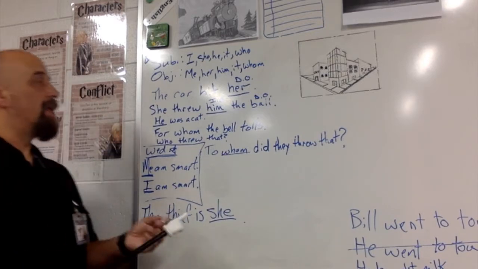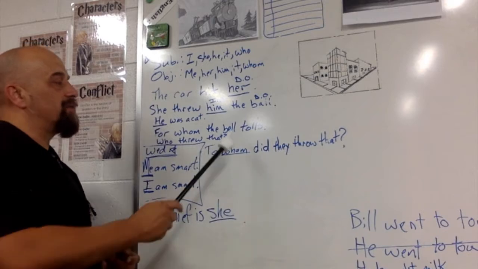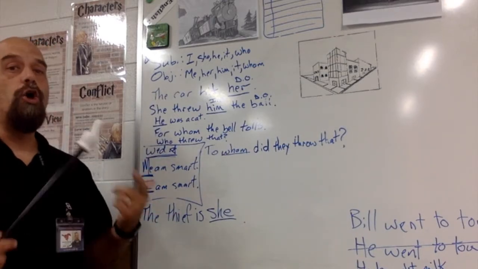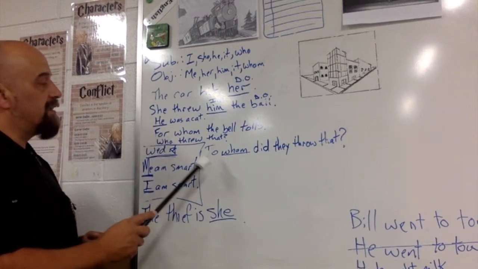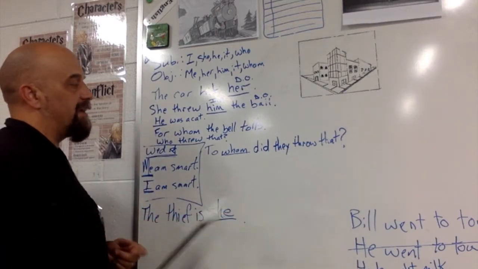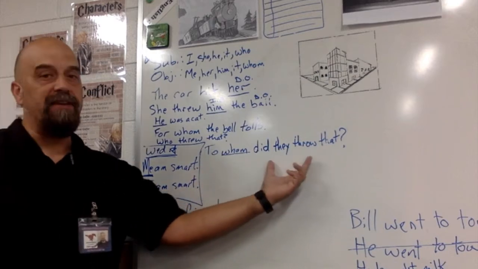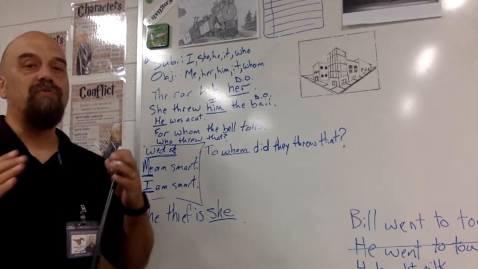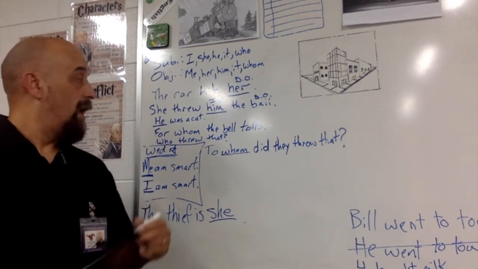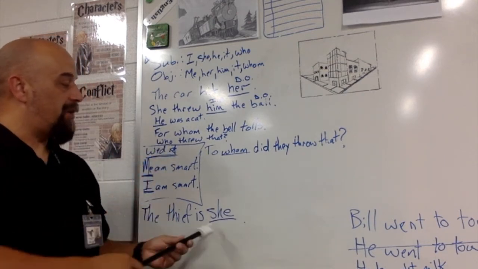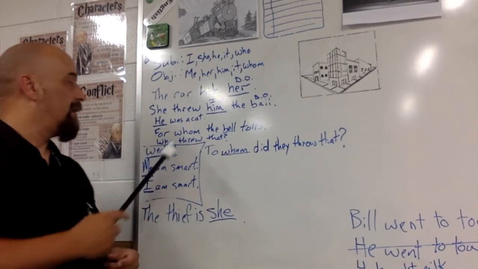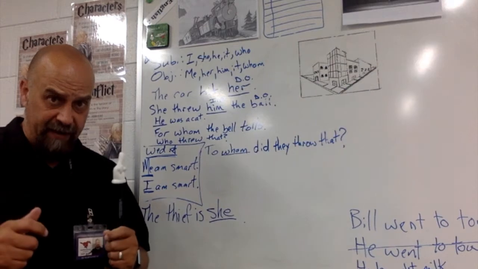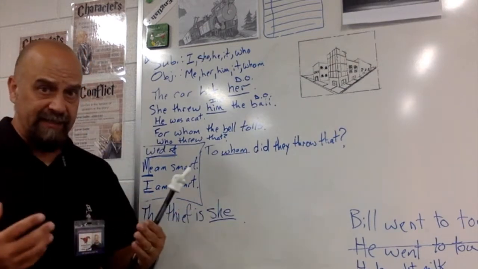The big hang up with these usually comes with who and whom. Who is subject case. Whom is object. Notice, "to whom did they throw that?" The action is being directed at this word, so we use whom. When the action is directed at a word, we use whom. If it is the subject of the sentence or predicate nominative, however that might work, we use who. So who for the subject or predicate nominative, whom the rest of the time.